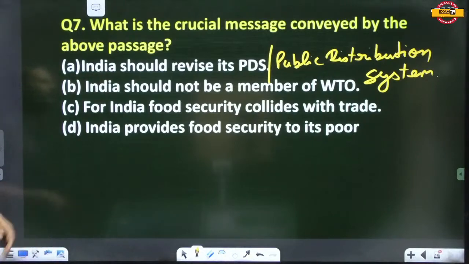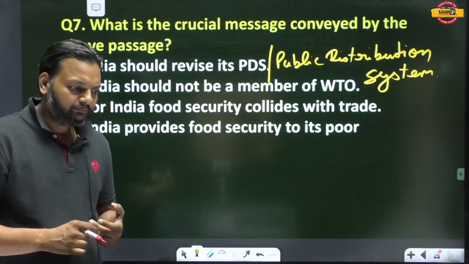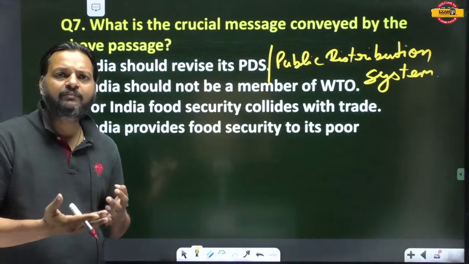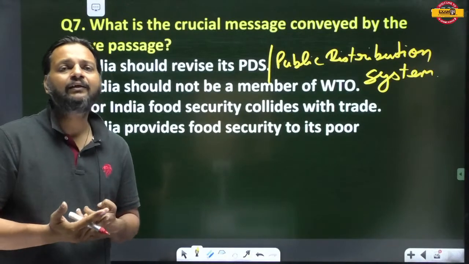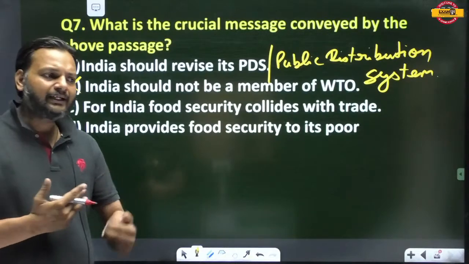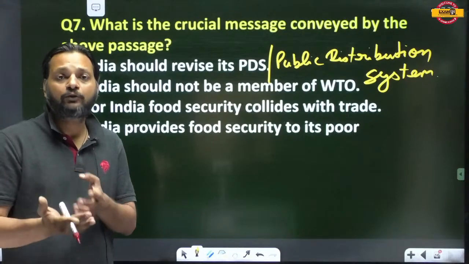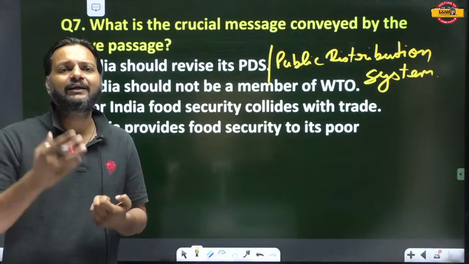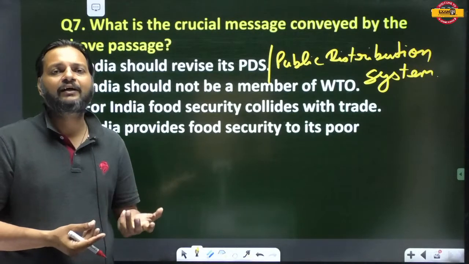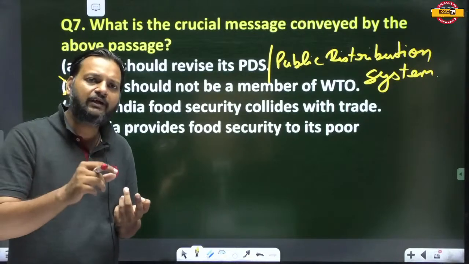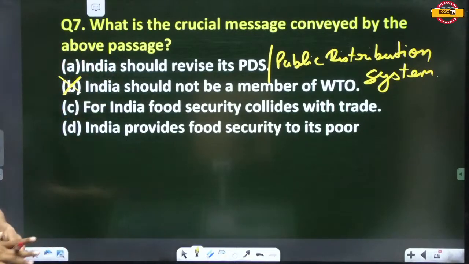What is the crucial message conveyed by the above passage? India should revise its PDS, public distribution system. India should not be a member of WTO. Eliminate this. I told you earlier that eliminating the wrong statement is more important than finding the correct statement, because the correct statement may confuse you. There may be one or two statements that appear to be true, but eliminating the wrong statement is much easier than finding the correct answer. So if you learn how to eliminate, you will definitely get the right answer. So eliminate the second, this one is wrong.